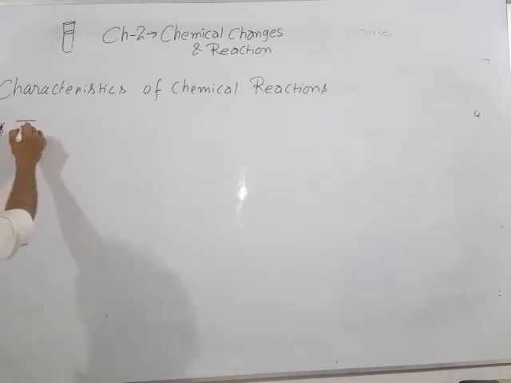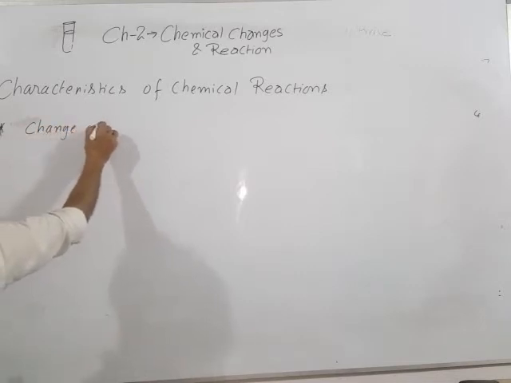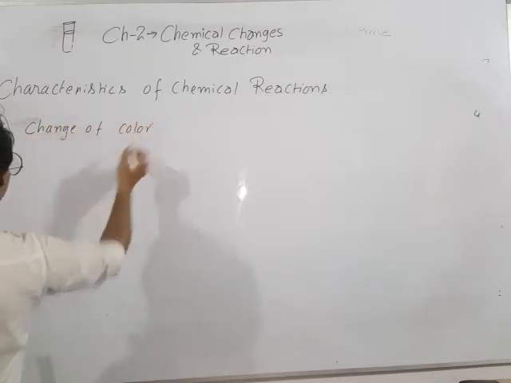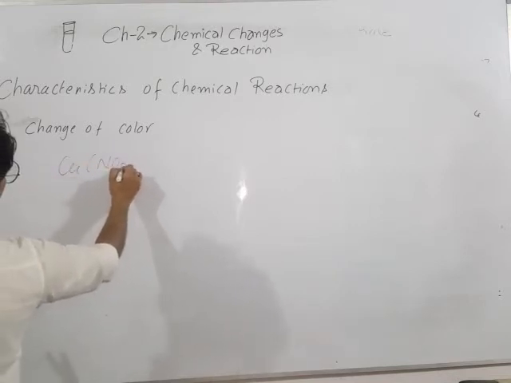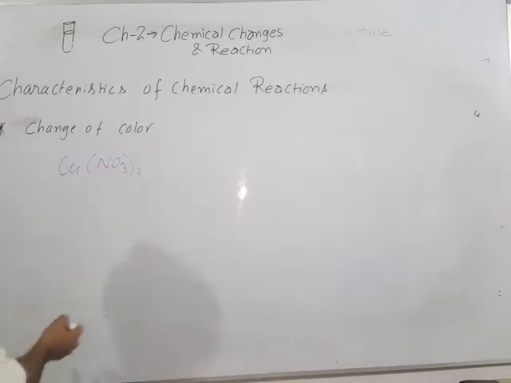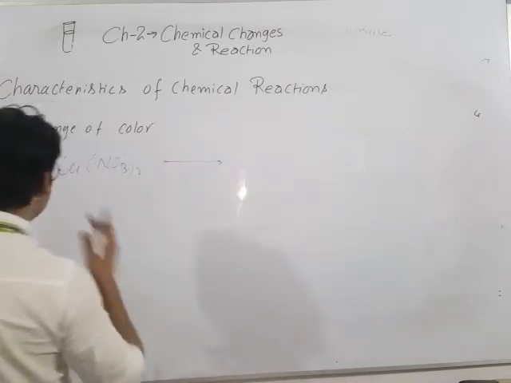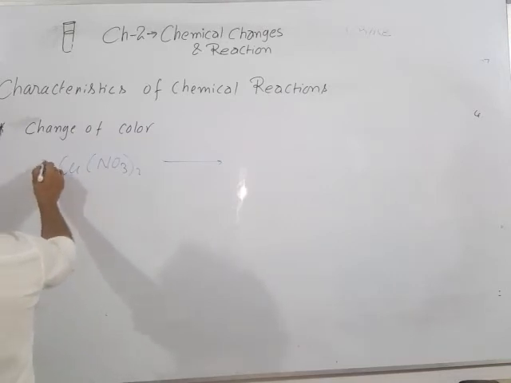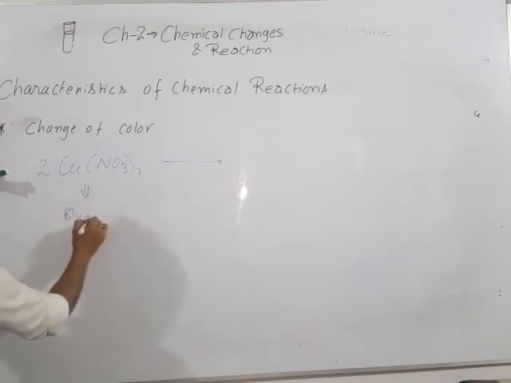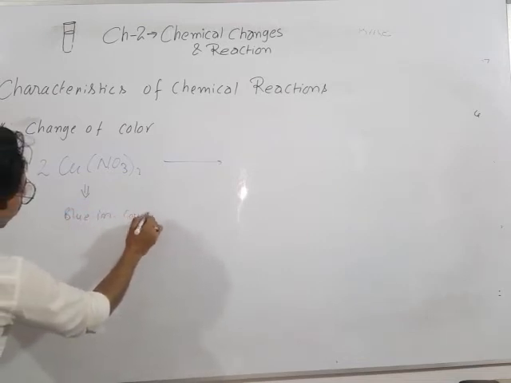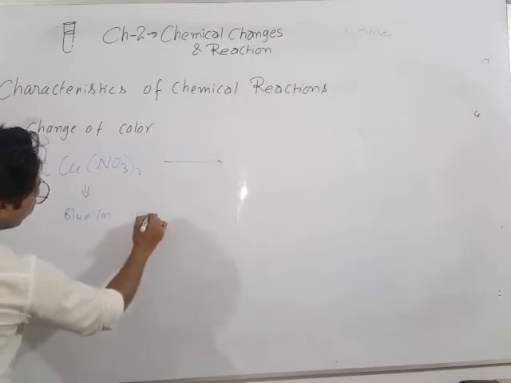So the first characteristic is what? The change of color. Here we take copper nitrate. Now here you can see that it is blue in color, okay.